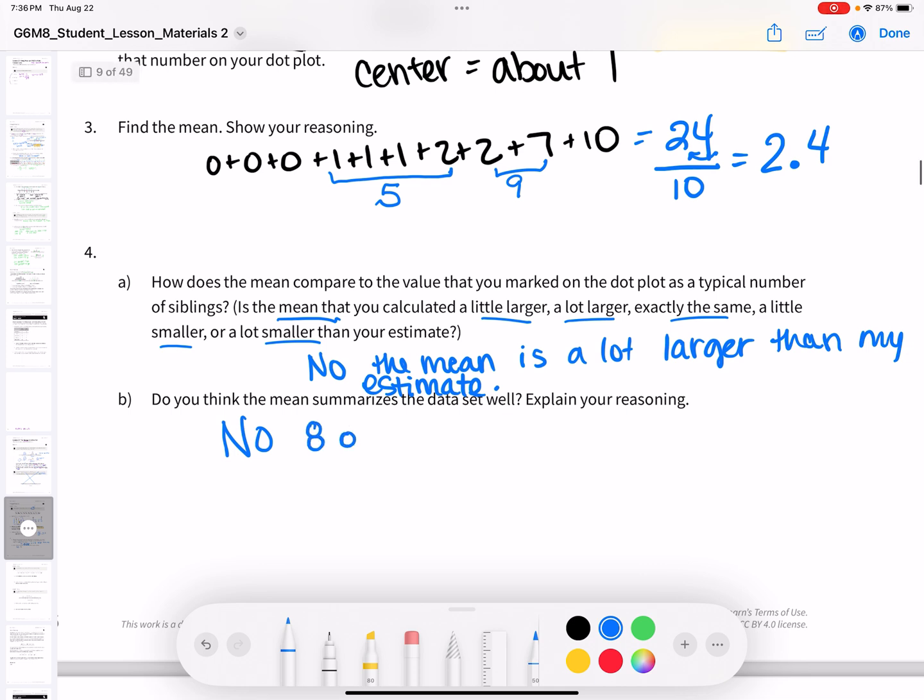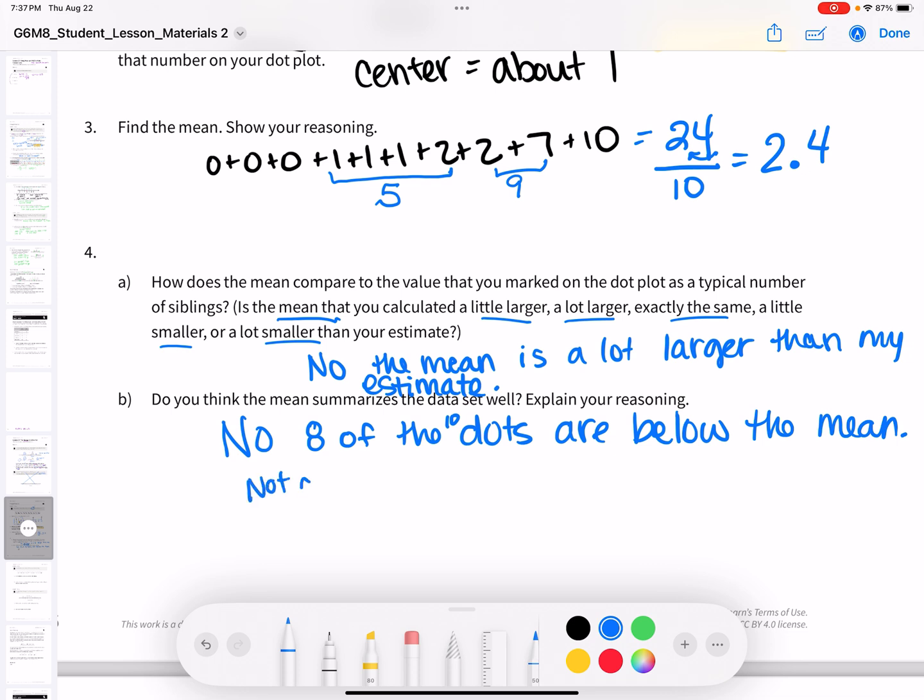8 of the 10 dots are below the mean. So when you have the majority of your data below the mean, it isn't a good summary of the data. More than half of the students have either no siblings or one sibling. So to say that 2.4 siblings is a typical number isn't very accurate.